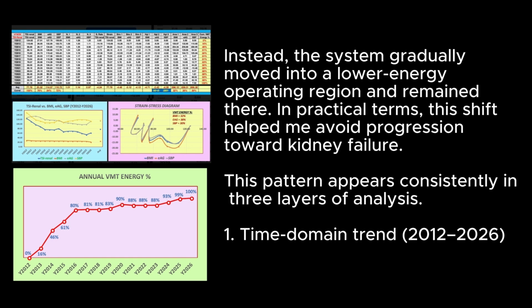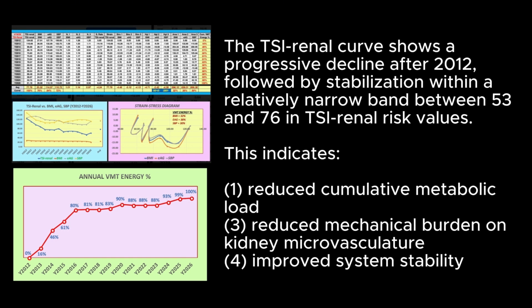This pattern appears consistently in 3 layers of analysis. 1. Time domain trend, 2013 to 2026. The TSI renal curve shows a progressive decline after 2012, followed by stabilization within a relatively narrow band between 53 and 76 in TSI renal risk values. This indicates: 1. Reduced cumulative metabolic load. 2. Reduced mechanical burden on kidney microvasculature.